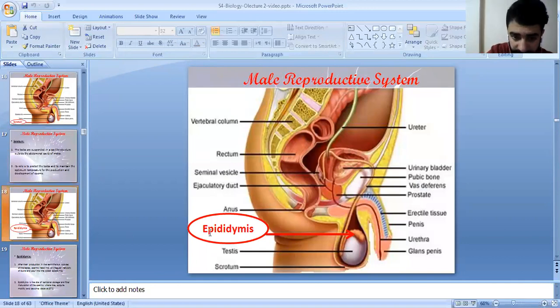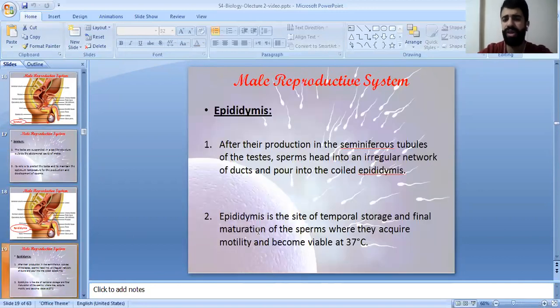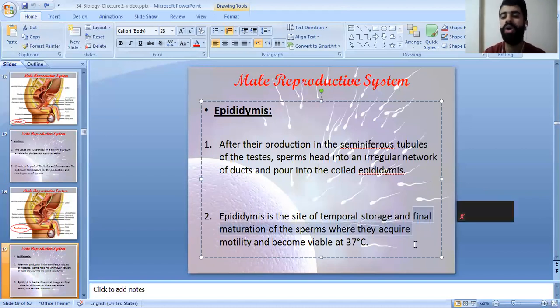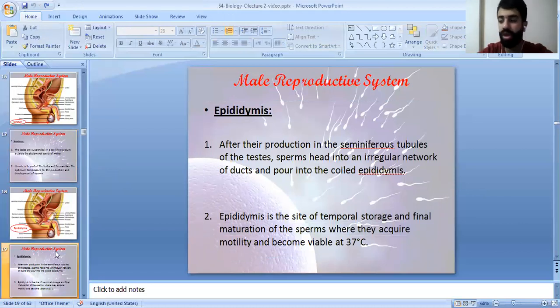Let's move now to the epididymis. After their production in the seminiferous tubules of the testes, sperms head into an irregular network of ducts and they reach the epididymis. What is the role of the epididymis? It's the site of the temporal storage. Pay attention here: the temporal storage and the final maturation of the sperm, where they acquire motility, they can move, and they become viable at temperature 37 degrees Celsius. So this is the role of the epididymis.